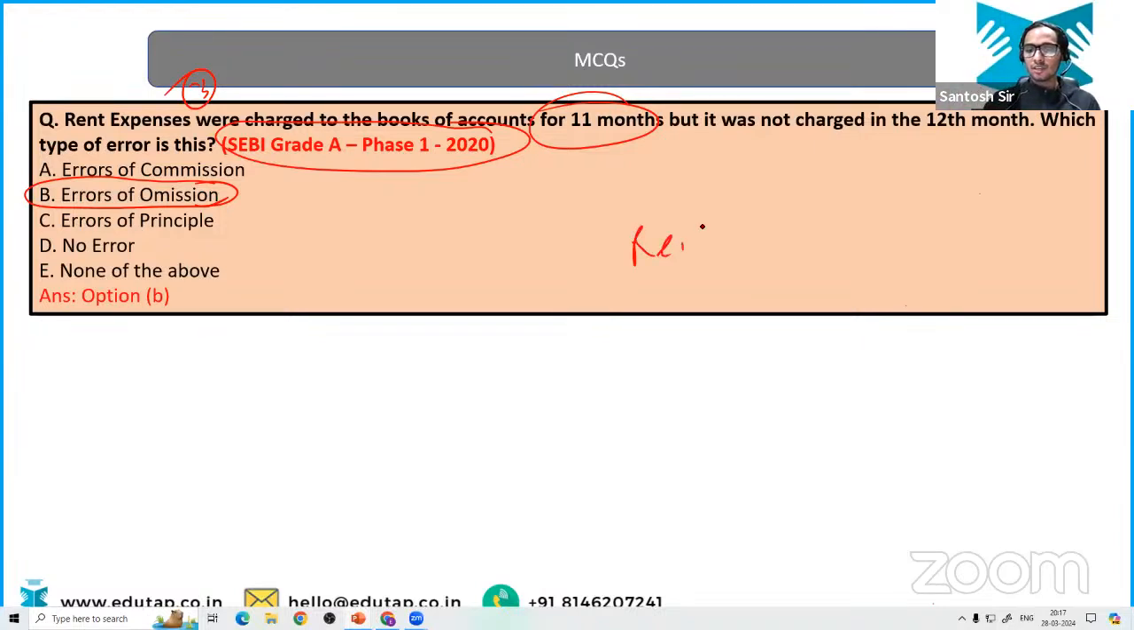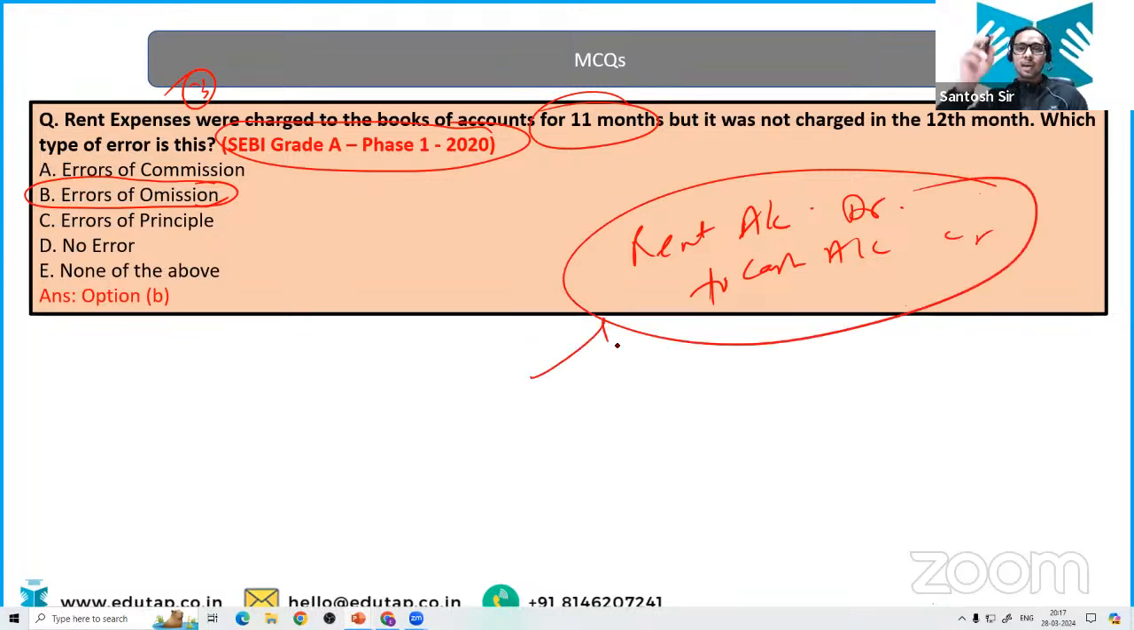Suppose this is the entry: rent account debit to cash account. He should be entering this entry each month in his account books. But suppose for the July month he forgot to enter this transaction into his general book. What should be the entry? It should be the case of error of omission.